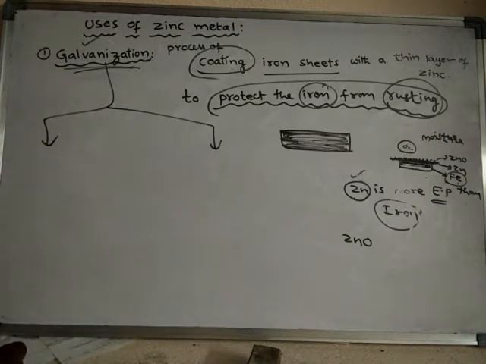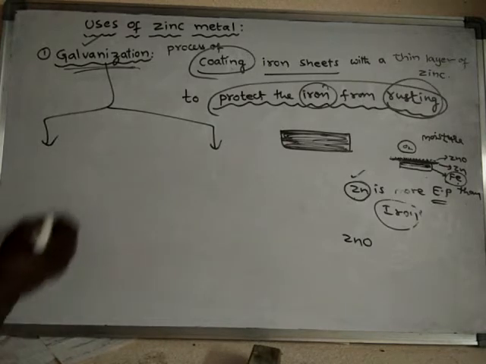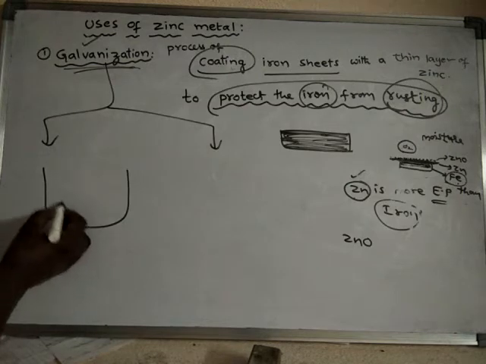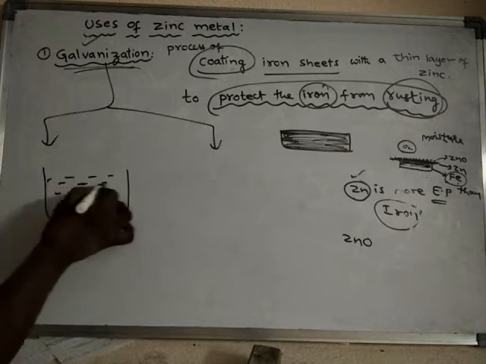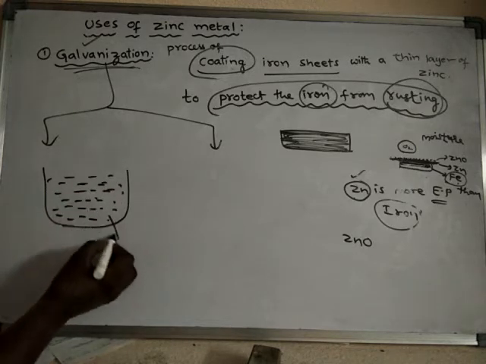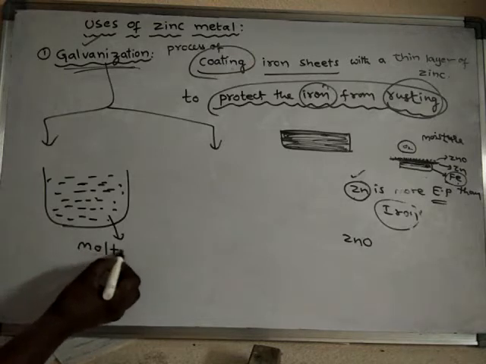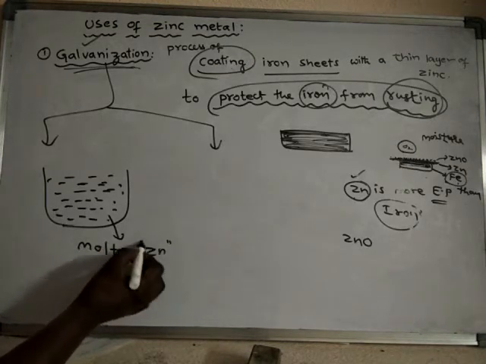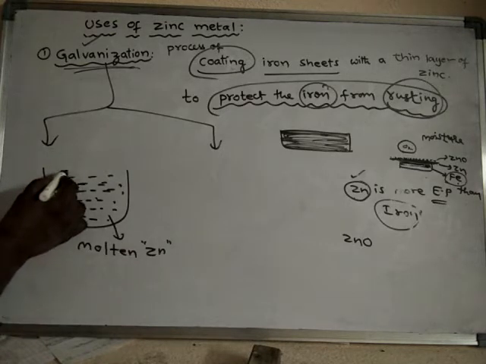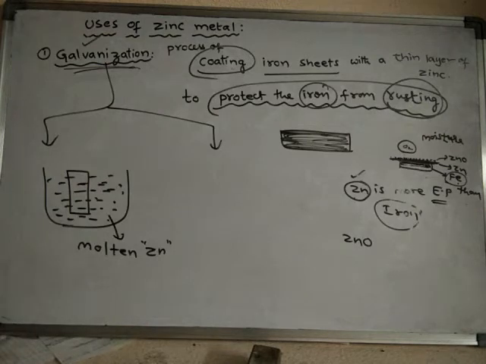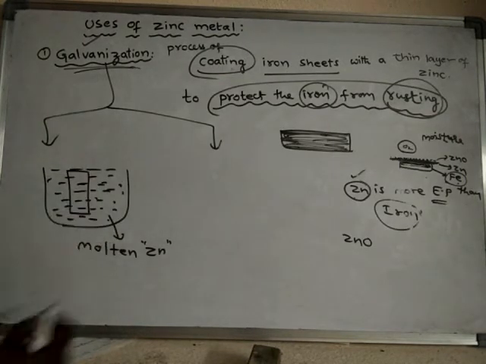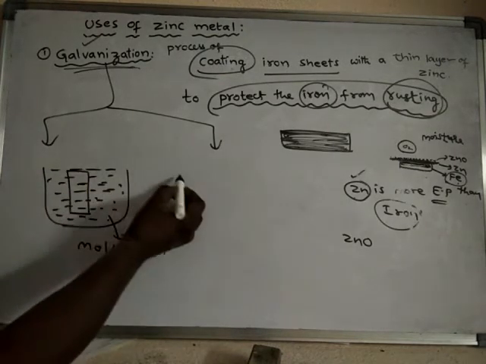One of the procedures is simply hot iron plate. Here there is molten zinc. Into this molten zinc, a thin layer of iron sheet is immersed. Or else the iron plate is dipped into this molten zinc and it is taken out.